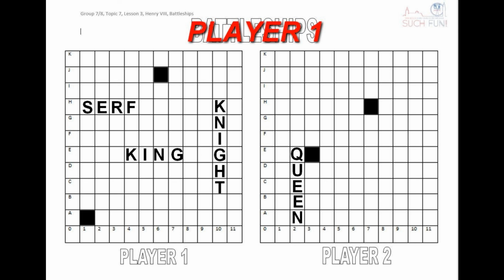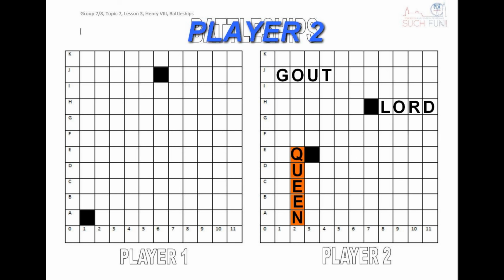And the player 2 can say hit and sunk. It's an N. And so player 1 will say, oh, your word was queen. Okay. And now you can continue playing Battleship.